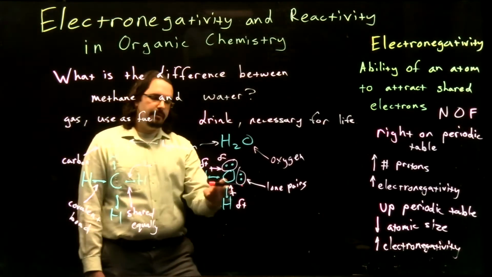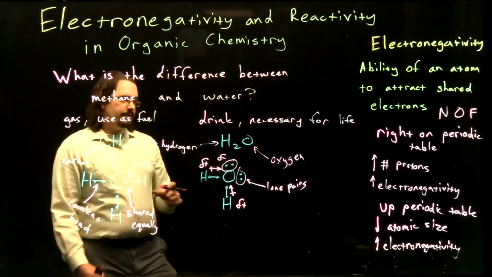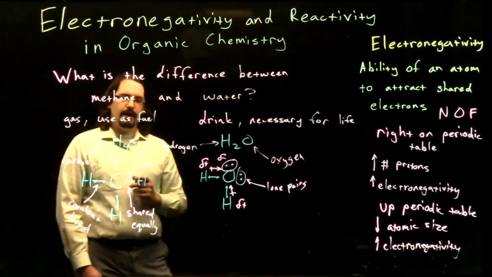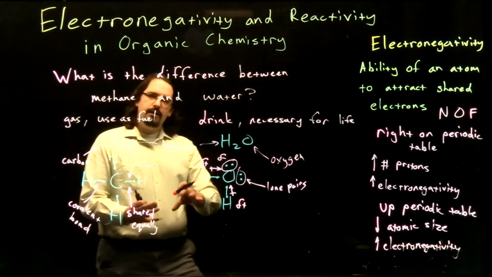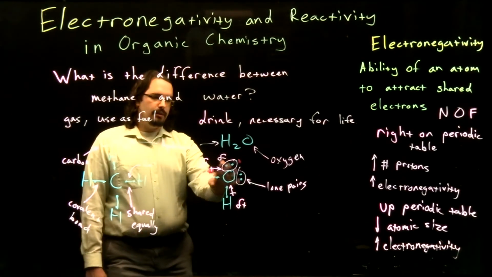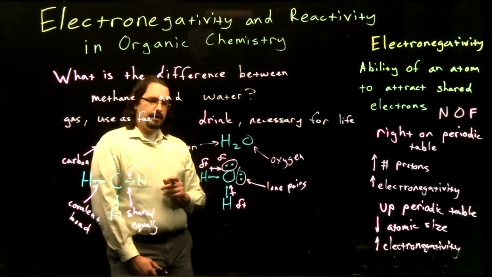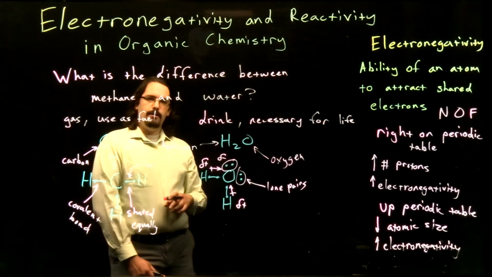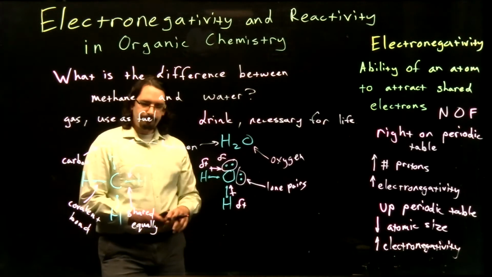So our electrons are still being shared between our atoms. It's not like oxygen has taken all of those electrons. It's just that it pulled them a little bit closer towards our oxygen. So it has a little bit of a larger share of those electrons than our hydrogens do.